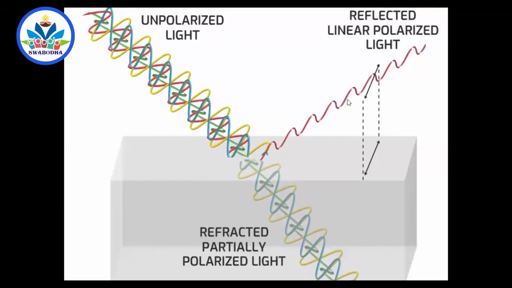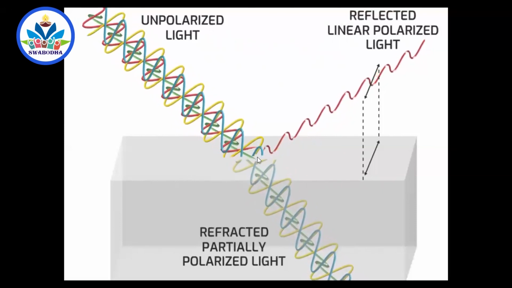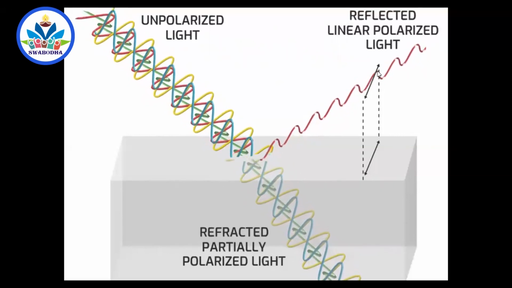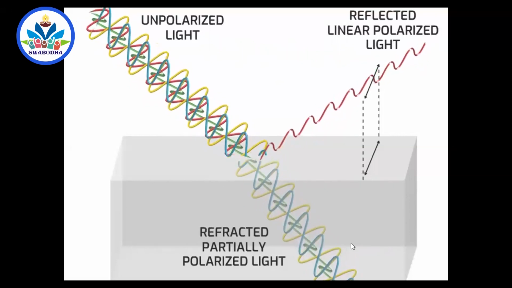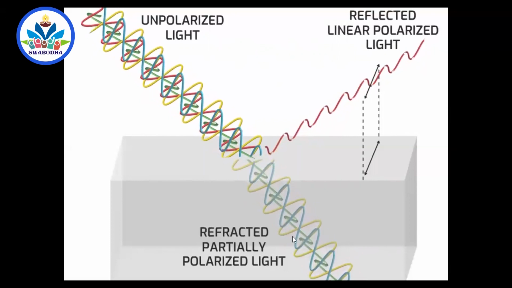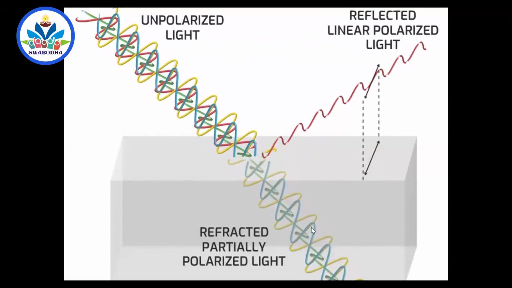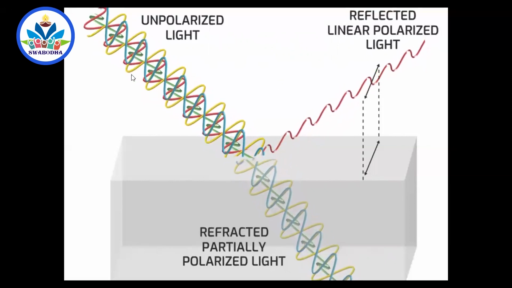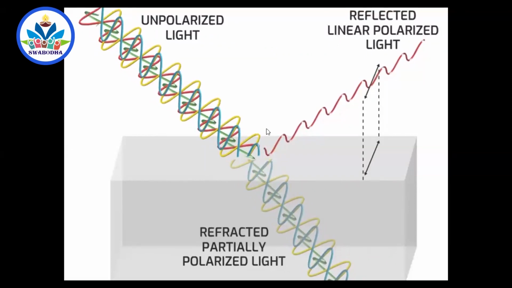That means here you have to put dots, correct? This is only an animation. Here there are vibrations parallel to the plane as well as a few vibrations in the other direction also. Partially polarized, perfectly polarized, right? And this is unpolarized. And this should be the Brewster's angle.